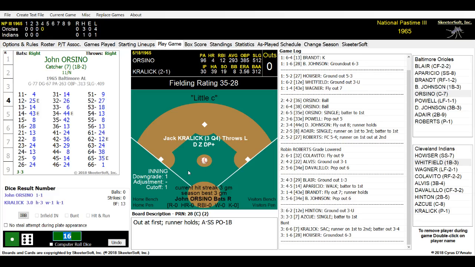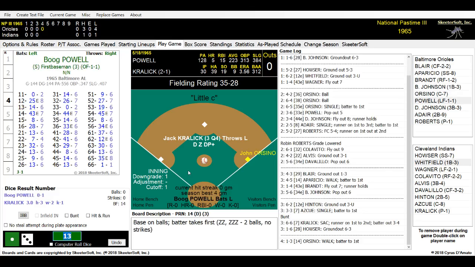Top of the fourth, John Orsino, Boog Powell, and Davy Johnson. John Orsino is 0 for 1 today. Got the base hit, was stranded on third base in the second inning. Here is the pitch by Kralik, and it is a 13. And Orsino is on with a walk. He'll be on base for the second time today.